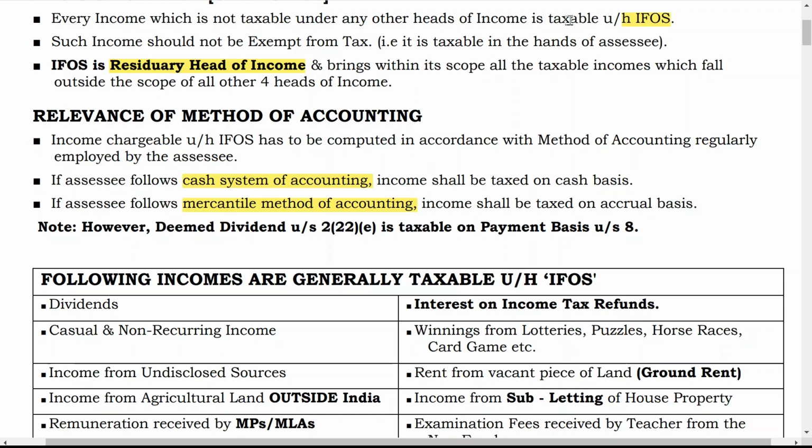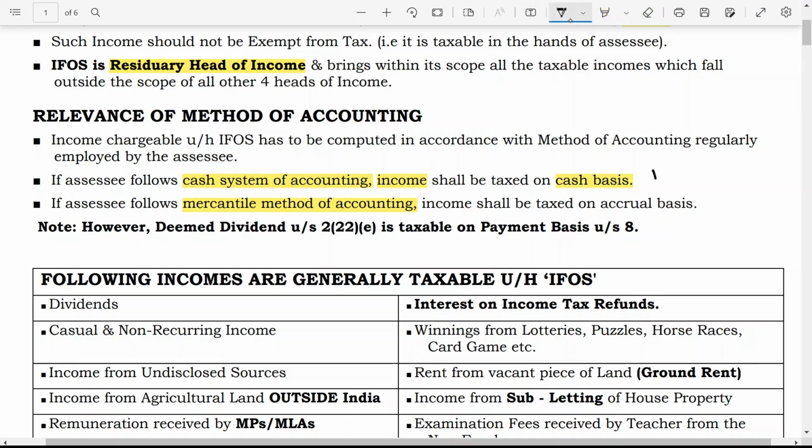Now, if the assessee is maintaining his books of account on the cash system of accounting, then in that case, income shall be taxable on cash basis. Means income is taxable only on receipt basis. Receipt basis means if income is received, then only it is taxable, otherwise it is not taxable. That means if income is receivable, then it is not taxable.